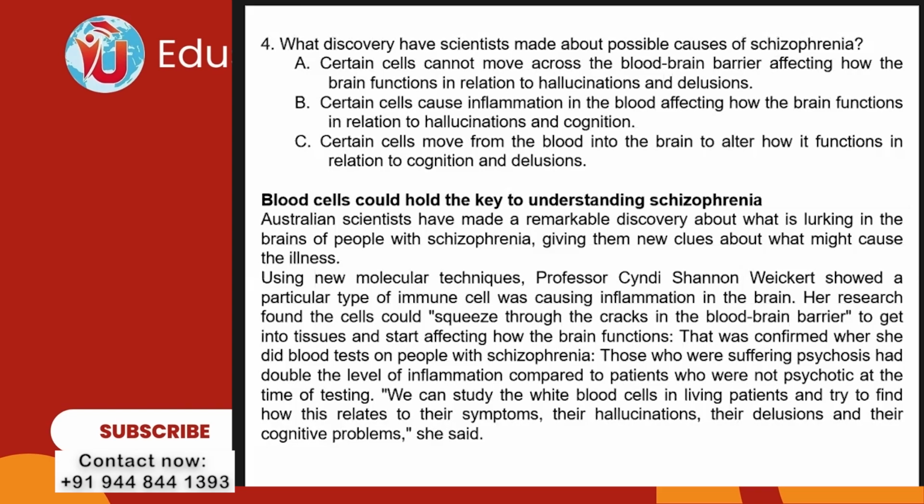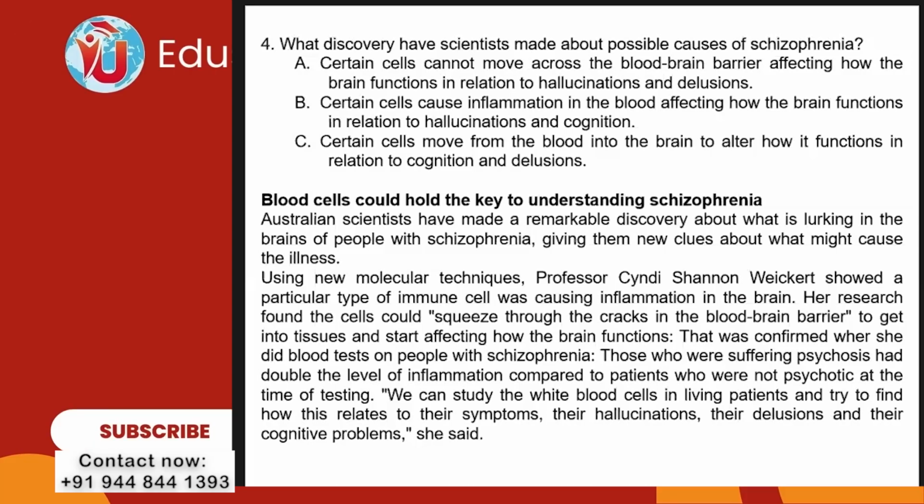Blood cells could hold the key to understanding schizophrenia. Australian scientists have made a remarkable discovery about what is lurking in the brain of people with schizophrenia, giving them new clues about what may cause the illness. Using a new molecular technique, Professor showed a particular type of immune cell was causing inflammation in the brain. Her research found the cells could squeeze through the cracks in the blood-brain barrier to get into tissues and start affecting how the brain functions.